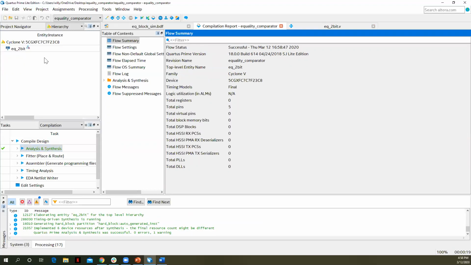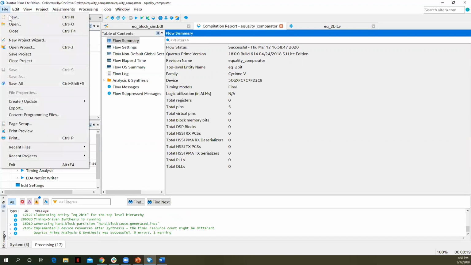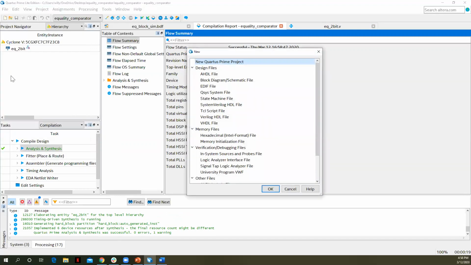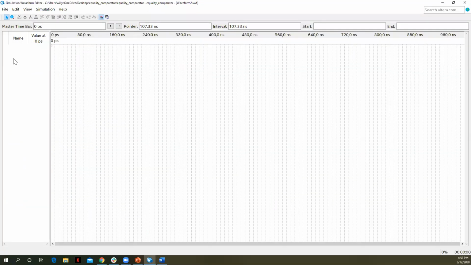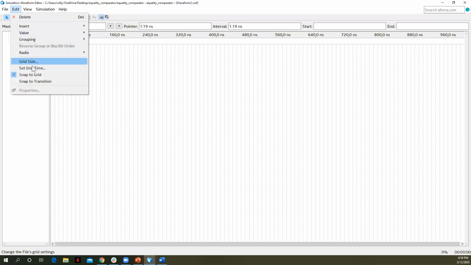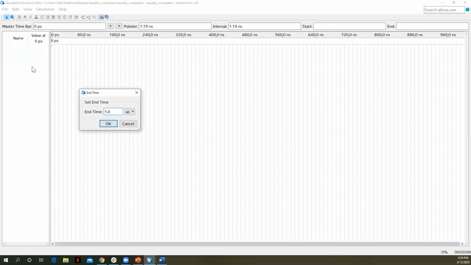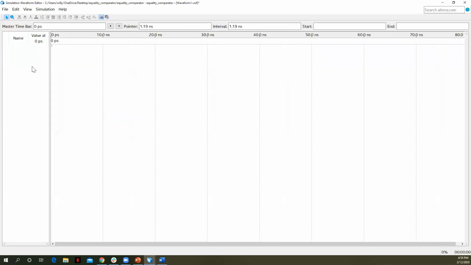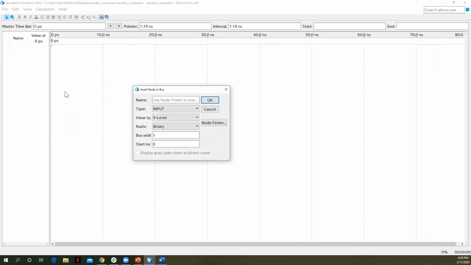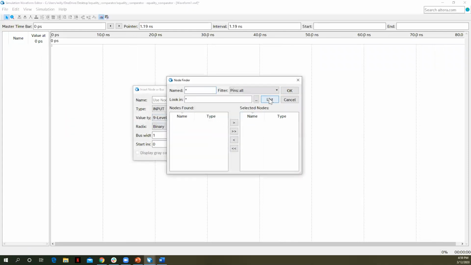All right, and let's see if we can run a simulation. I'm going to say File, New. We had our other vector waveform, but let's write a new one. For the simulation, Edit, Set End Time. We have 16 unique inputs, so we have 4 bits. I want to go with clock periods of 10, 20, 40, 80, so let's make this 80 nanoseconds. Say OK. Right click here, Insert Node or Bus, Node Finder, List. So these are all the signals.